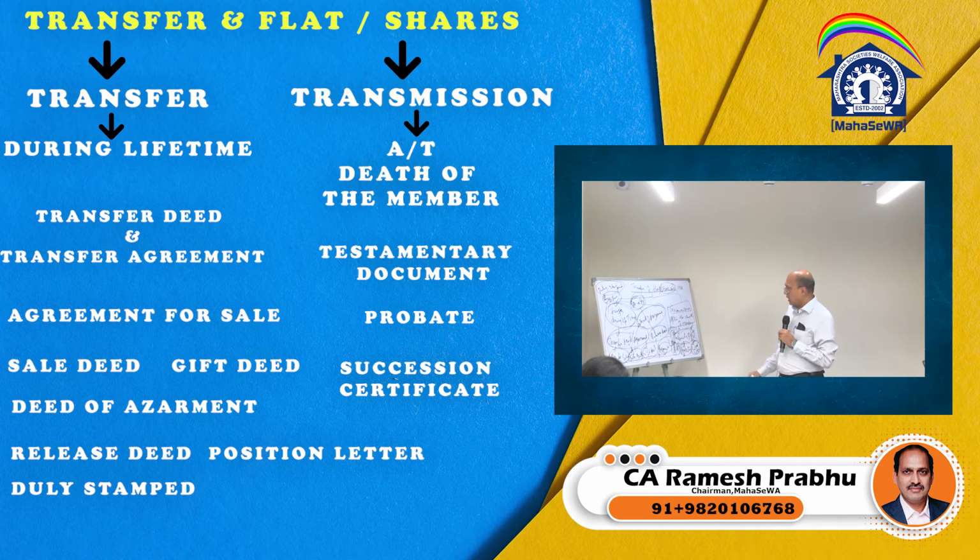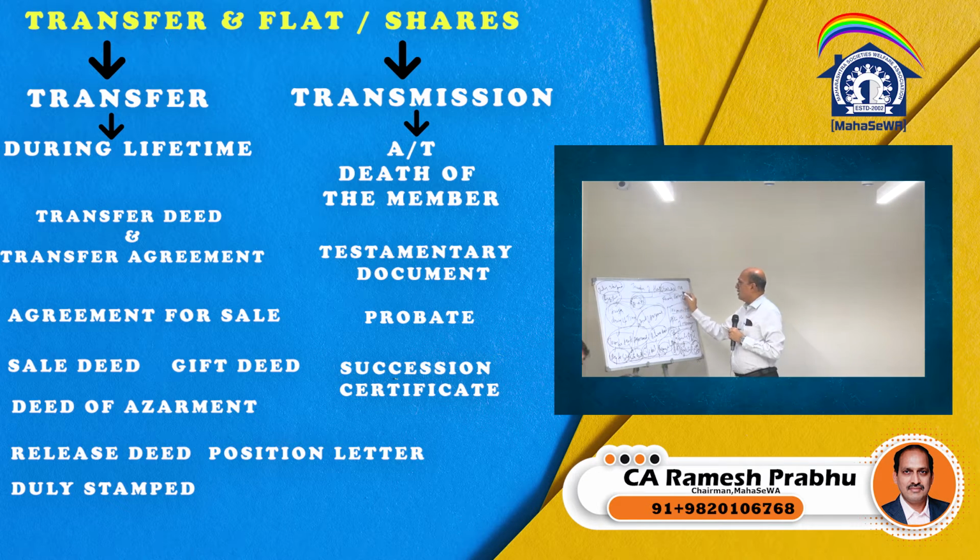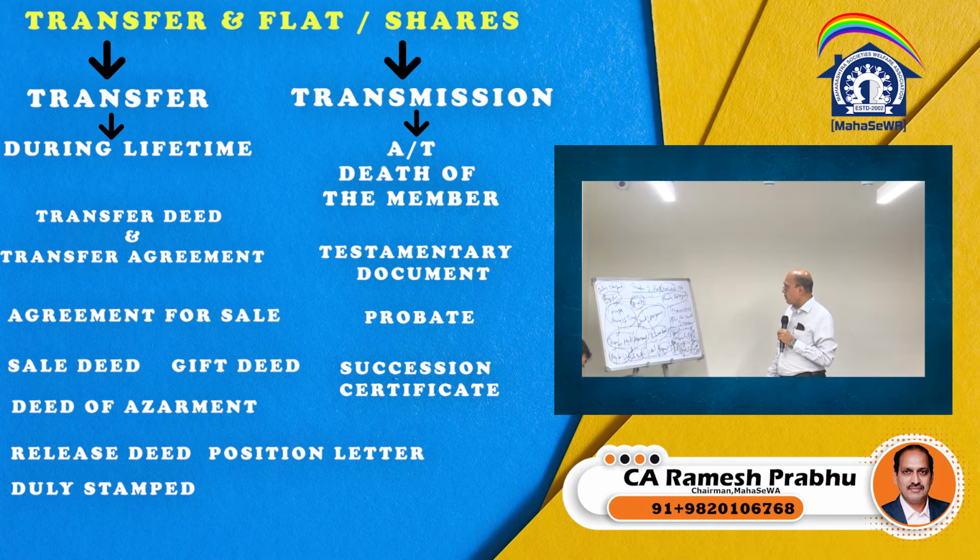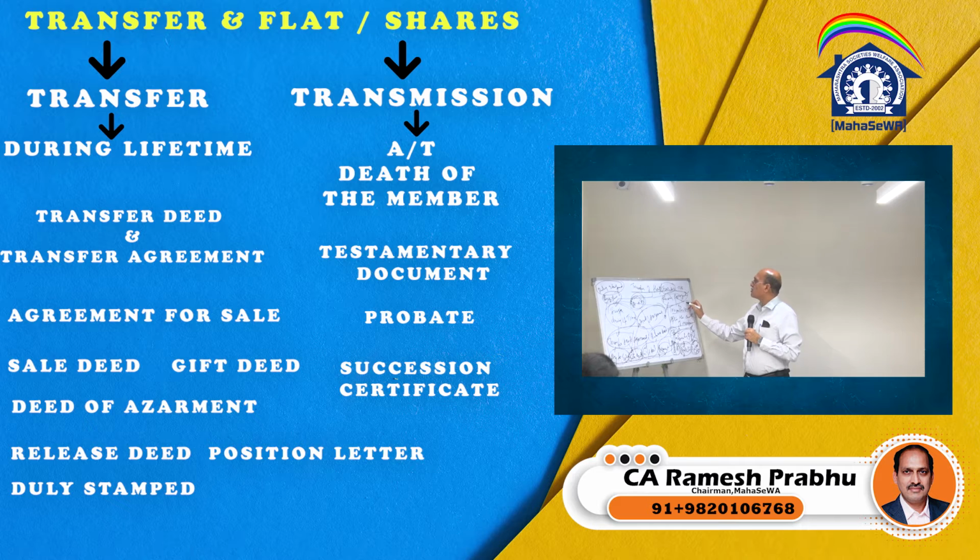The other document that can also be done is a family arrangement deed. In the family arrangement, they will say these are the legal heirs in the property, and that will be duly notarized. Based on the family arrangement, let us say one property has to go to A, second property has to go to B, third property has to go to C. In that case, the remaining two people will release their right, title, interest in favor of A, or whatever is the arrangement. Based on that, the release deed will be registered, again on the 200 rupee stamp paper, and then of course it will be registered. So this way there can be a family arrangement, and an affidavit can also be made.